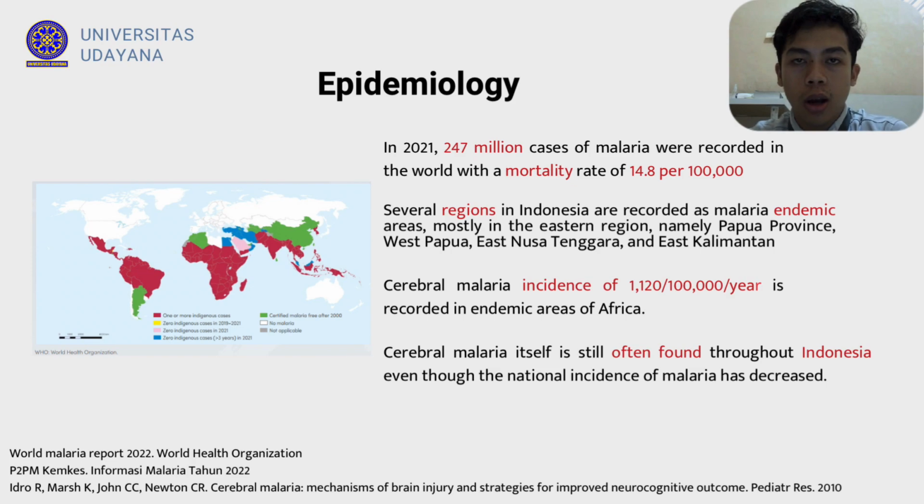An incidence of 1,120 per 100,000 per year was recorded in endemic areas in Africa. In Indonesia, cerebral malaria is still often found, even though the national incidence of malaria has decreased.